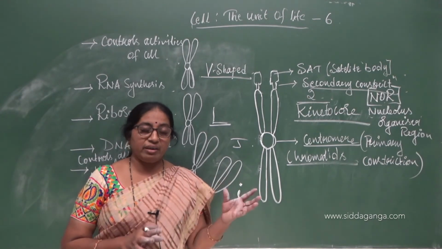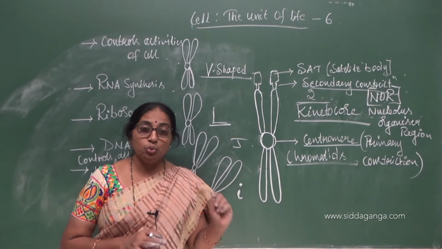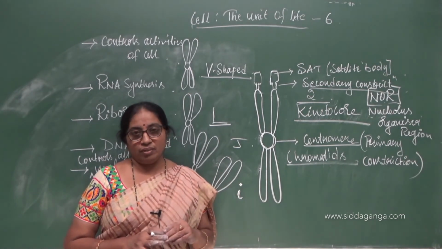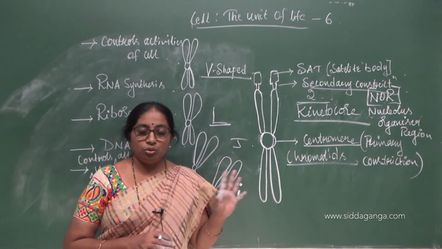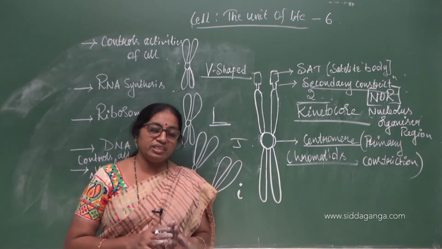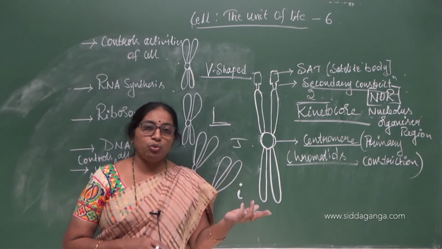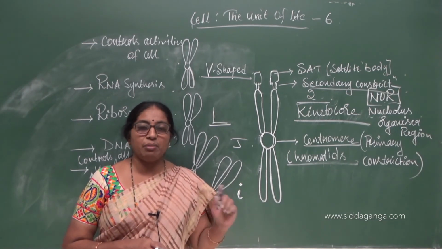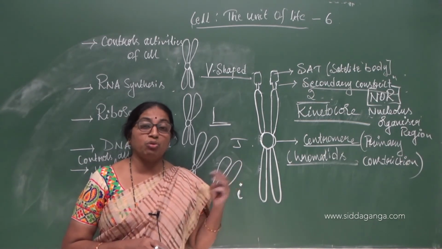You might write a very beautiful diagram, but if you don't label it, you will be given 0 marks. If you write the labeling, then it will be considered. If you know only 4 labelings, you have written all the organelles in the plant cell but labeled only 4, you may get only 2 marks because each labeling may carry half a mark. You may miss 3 more marks.